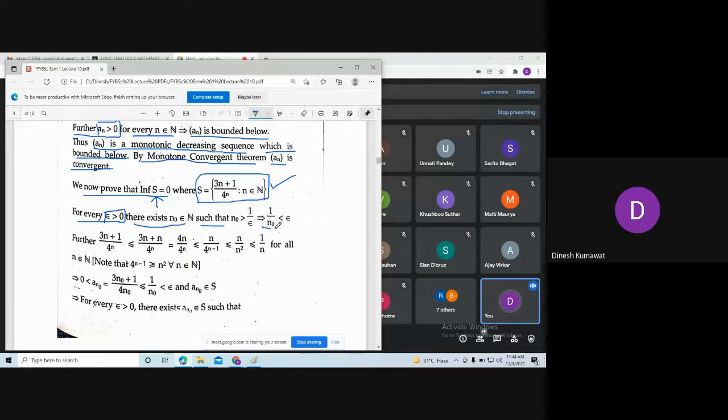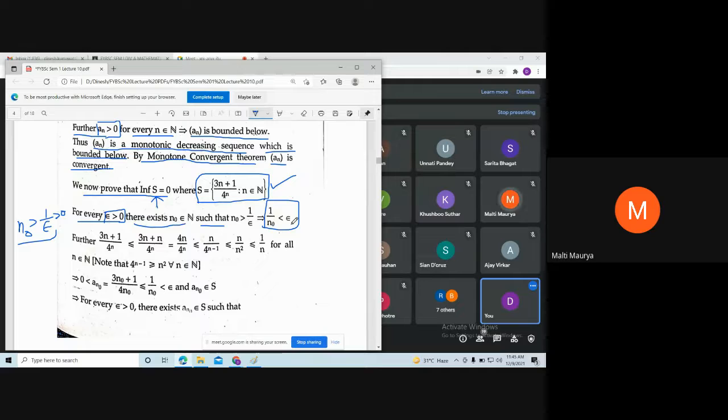This is one of the consequences of the Archimedean property. For that you just take 1 upon epsilon, which is bigger than 0, and for this real number we find a natural number n naught such that this real number is strictly less than n naught. Using this statement, we can conclude 1 upon n naught is less than epsilon. Is that clear? Yes, sir.